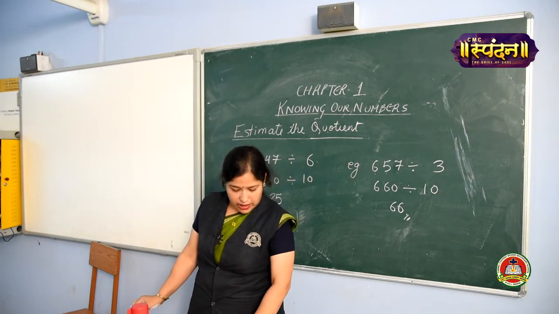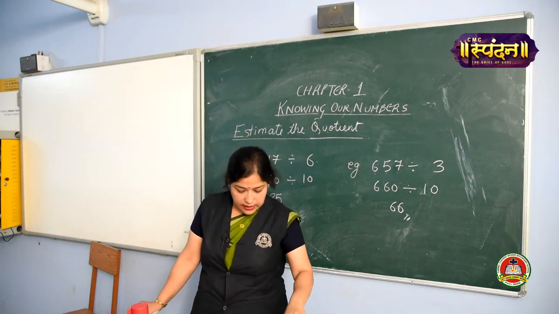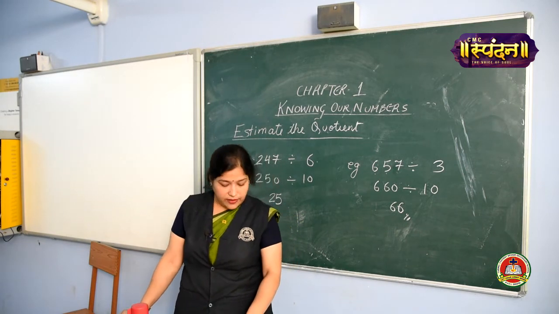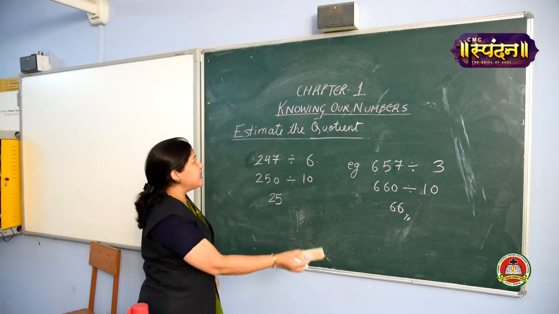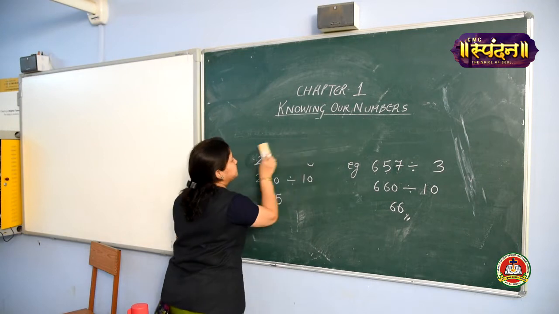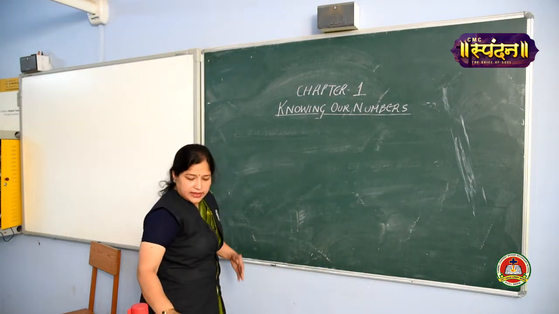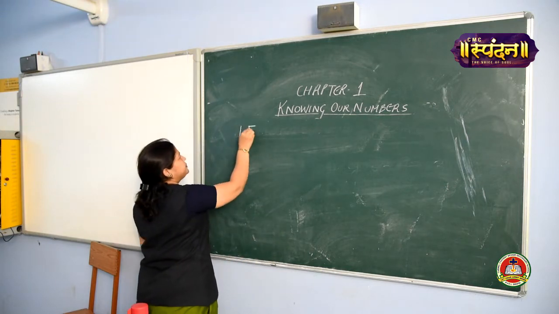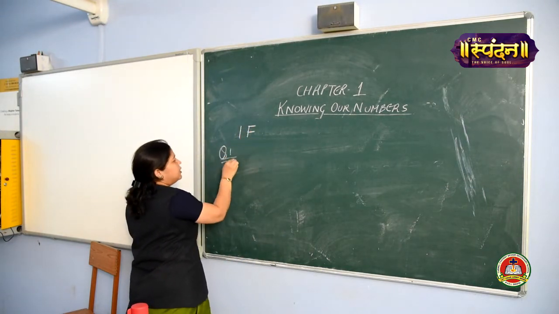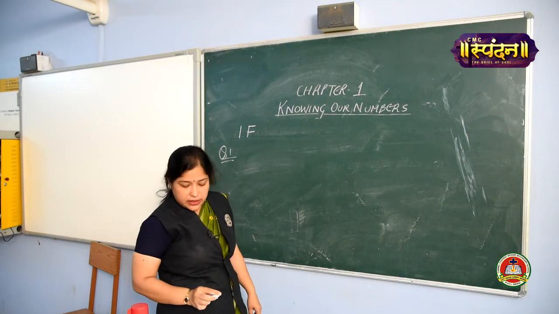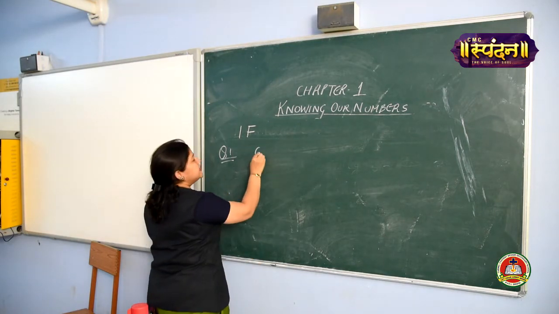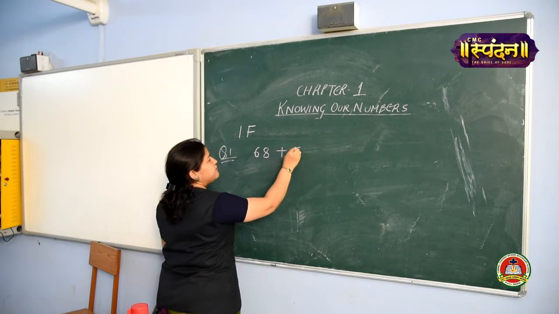Let us open page number 21, self practice 1F. Let us begin. We will do a few questions and then the rest you will do in the copy. Exercise 1F, question number 1, we are supposed to estimate the sum. Question is 68 plus 53.